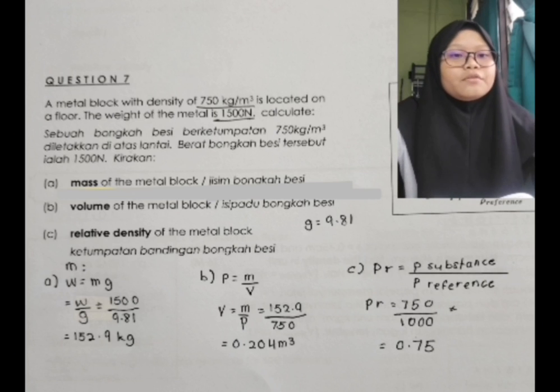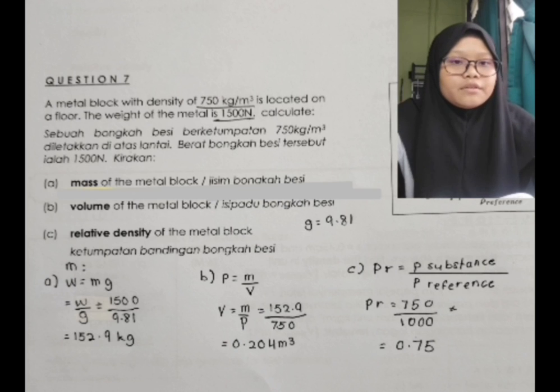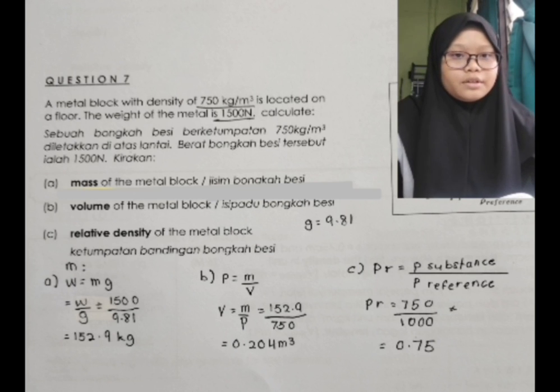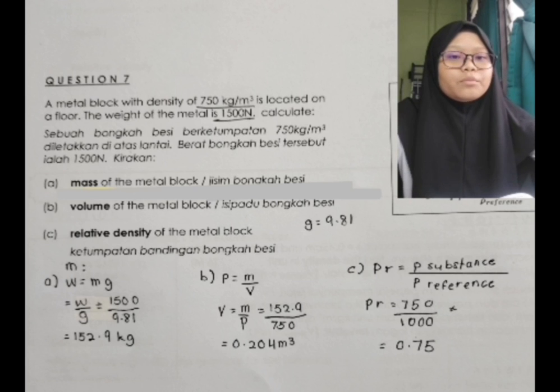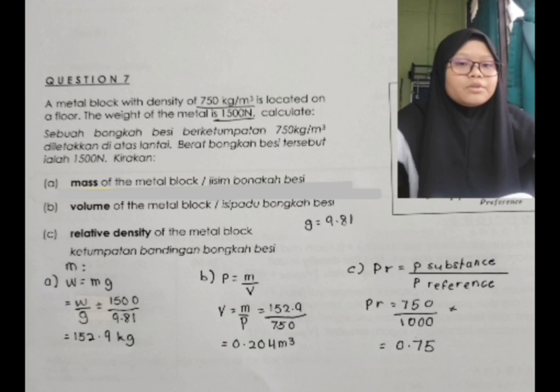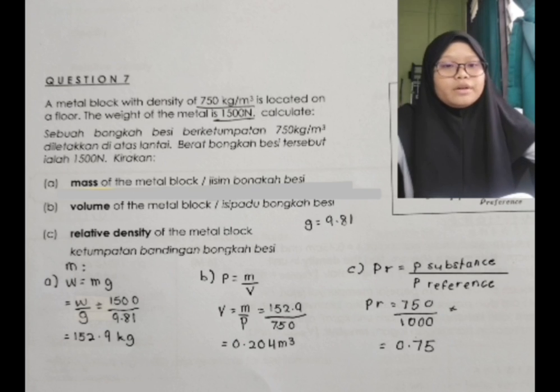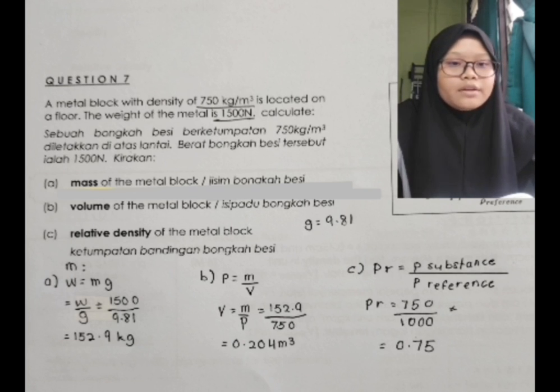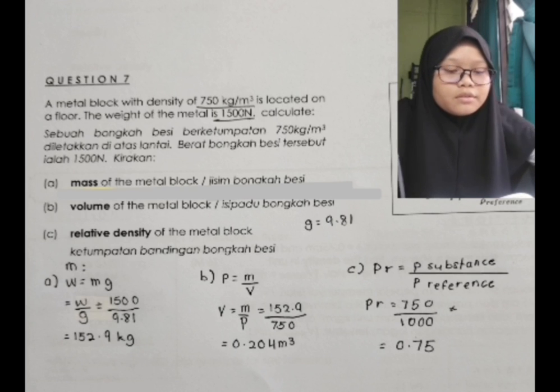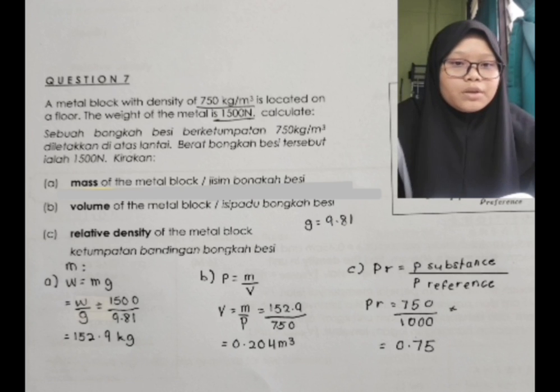For question C, we need to find the relative density of the metal block. Relative density tells us how dense a material is compared to water. The formula is relative density equals density of the substance divided by density of water. We know the density of the metal block is 750 kilograms per cubic meter and the density of water is 1,000 kilograms per cubic meter.